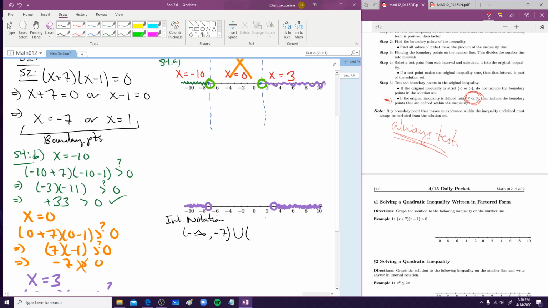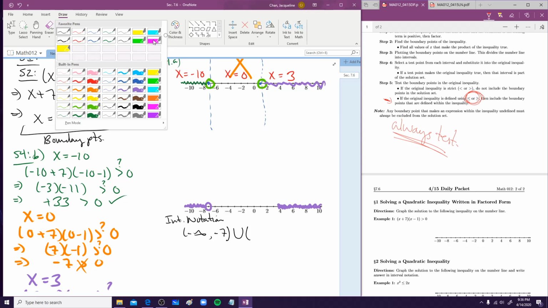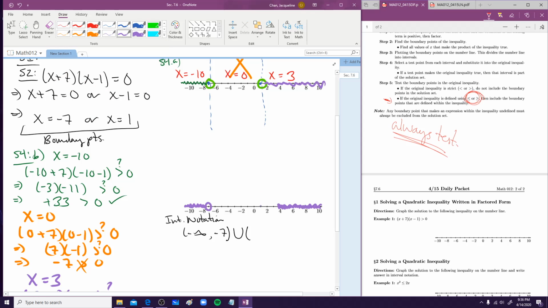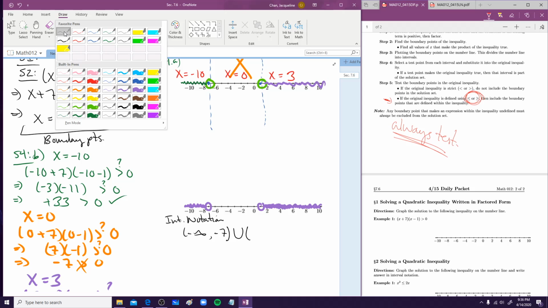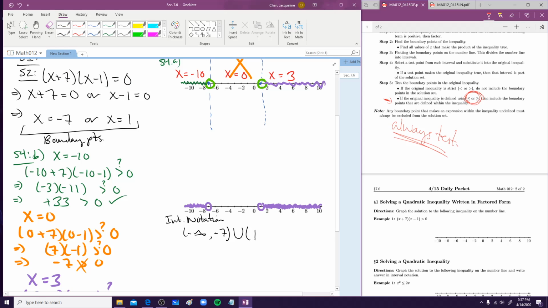The first number I see that's included, I didn't graph this right again. So let me redo that. It's supposed to be at 1, not 3. Just don't know how to count, obviously. All right, so now it's going to start at 1, and again it's a parentheses because it's an open circle, and then it never stops coloring. So, infinity. This is our interval notation.